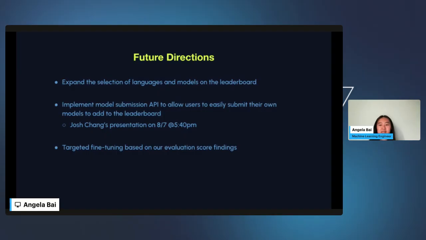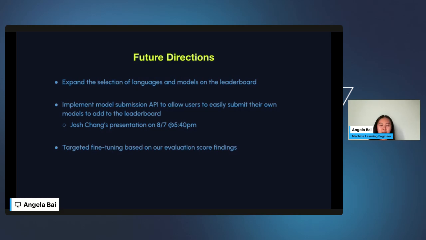Finally, we want to focus on more targeted fine-tuning based on our evaluation score findings. As I mentioned before, we'd use that k-means clustering algorithm to identify which parts the model is performing poorly on and then generate more synthetic data to improve the model in those parts.